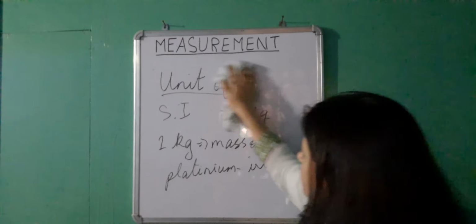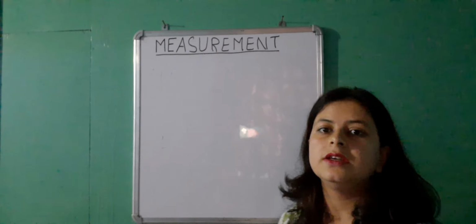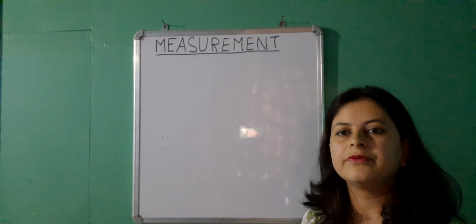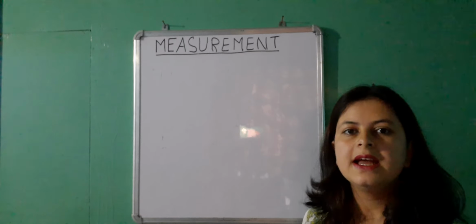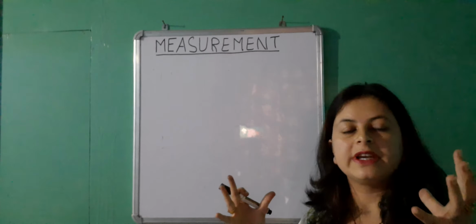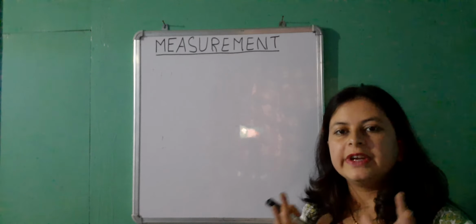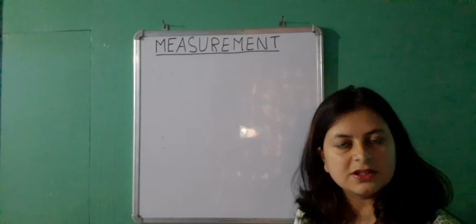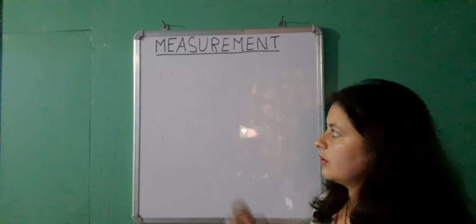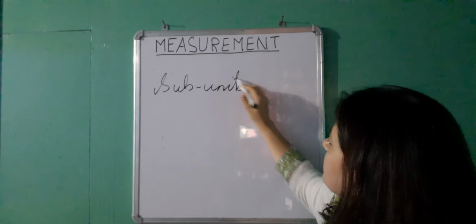Now, if the measurement is small, like if you are buying some gold, you're not going to buy kilograms of gold. We are going to buy a few milligrams of gold because that is too costly. Likewise, if you are measuring the mass of the planets or huge heavenly bodies, we can't use kilogram because their masses are very big. So taking the sizes of the objects into consideration, we use the multiple units and sub-units of kilogram. So in short, I'm going to tell you what the sub-units of kilogram are.